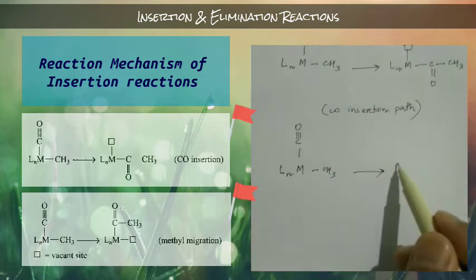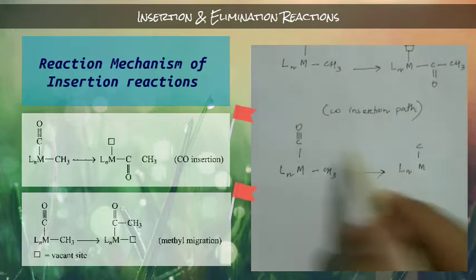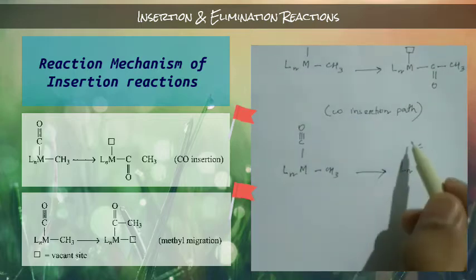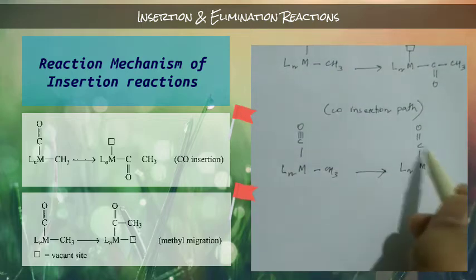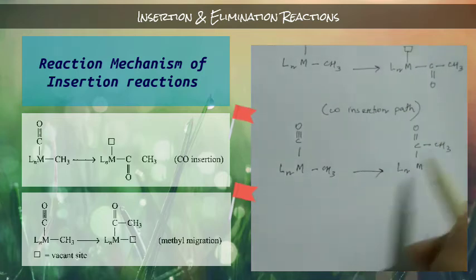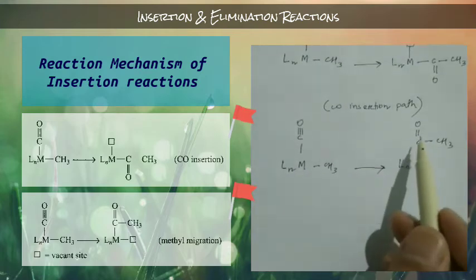So it will be like this, LnMC. When it forms a bond with this carbon, there it will be a double bond, because it will be CH3, to follow the octet rule, so it will become a double bond.